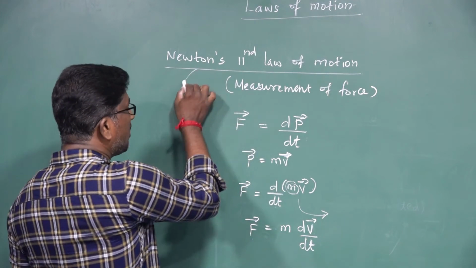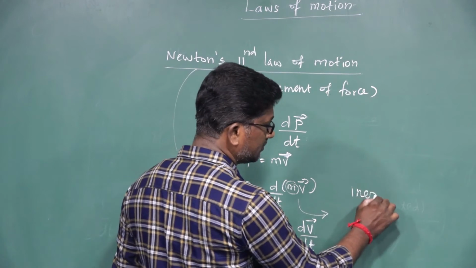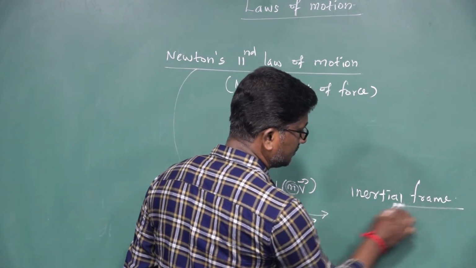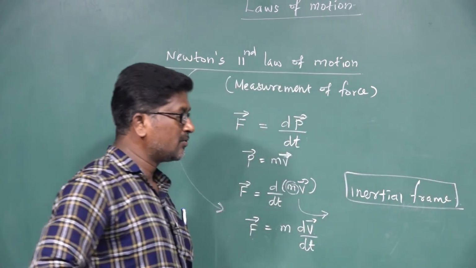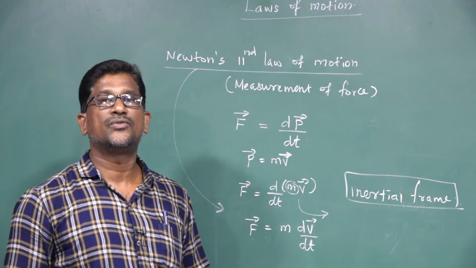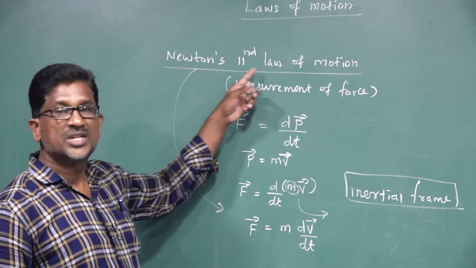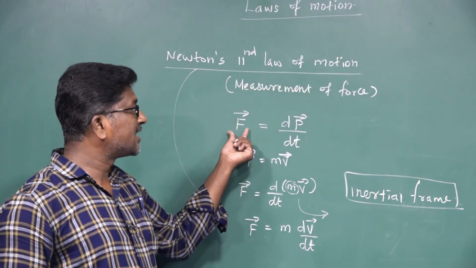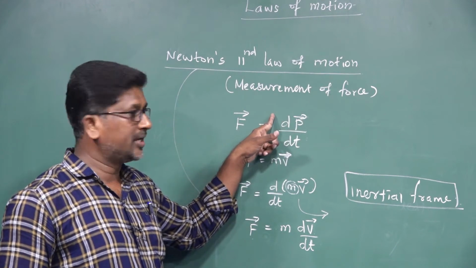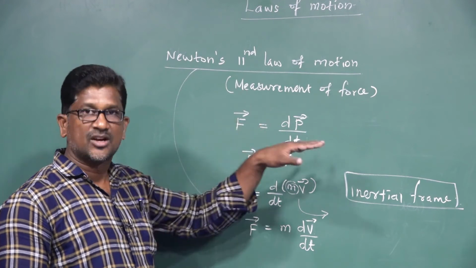And Newton's second law of motion is also valid in an inertial frame. So Newton's first law of motion and Newton's second law of motion are valid only in an inertial frame of reference, not in a non-inertial frame of reference. So what is Newton's second law of motion? The force acting on a body is equal to the rate of change of momentum of a body, right? The momentum of the body changes only if a force is acting on it.